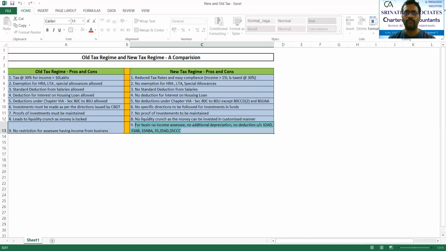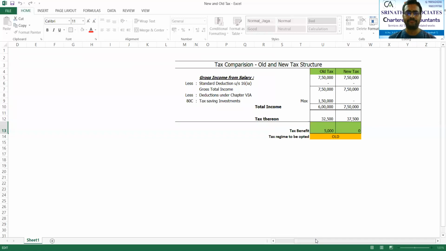Now, having said this, I'll quickly take you through an example to show which option will be beneficial, taking 2 or more circumstances into picture. If you observe this, I have given a tax comparison between the old and new tax structure. The first column is about old tax, the second one is about new tax. Now, let us take one example. The income from salary of an employee is 7,50,000 per annum.